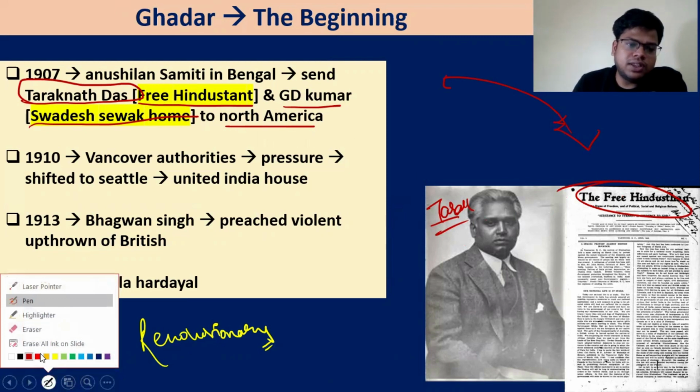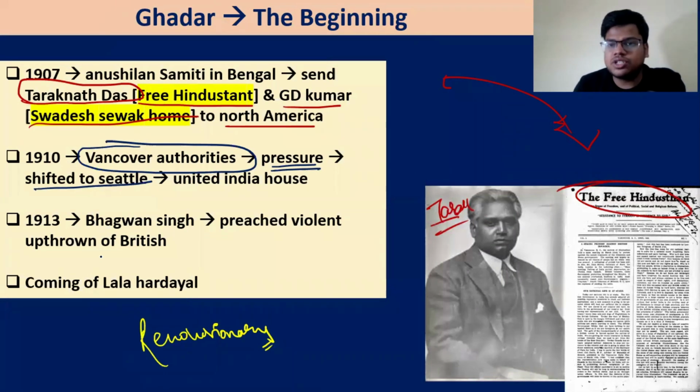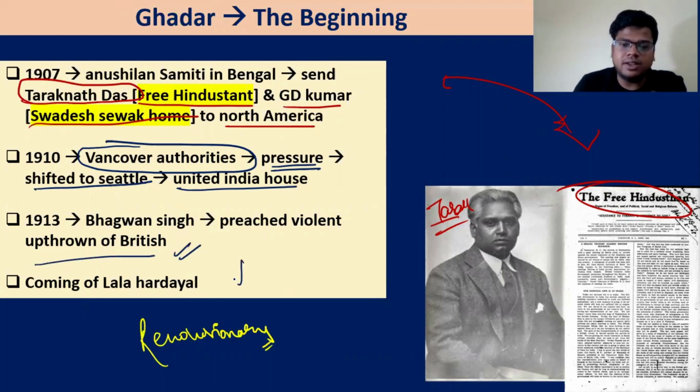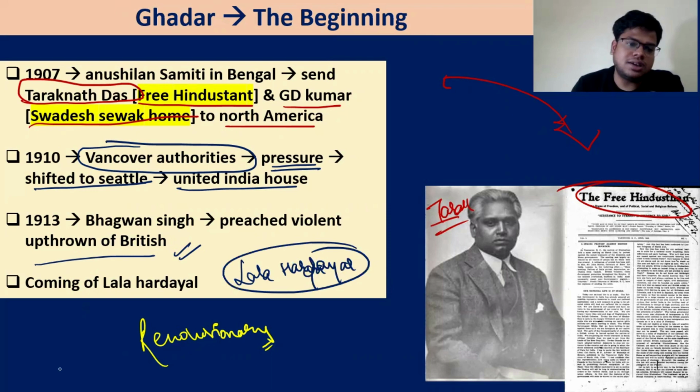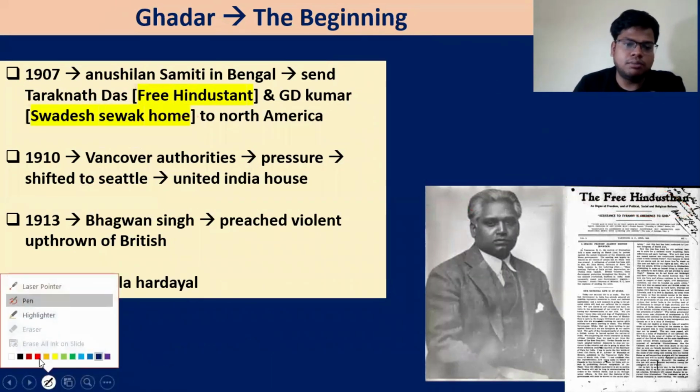Then within Canada, the Vancouver authorities pressured these people, and then they had to shift to Seattle. Seattle, that is in the Washington state in the USA, not in Washington DC, but Washington state, and they will set up this United India House. Now, Bhagwan Singh preached violent overthrow of the British, and finally, one of the leaders who will come up is Lala Hardayal. And Lala Hardayal will do what? He will start this Ghadar movement. So this is the background of this Ghadar movement.